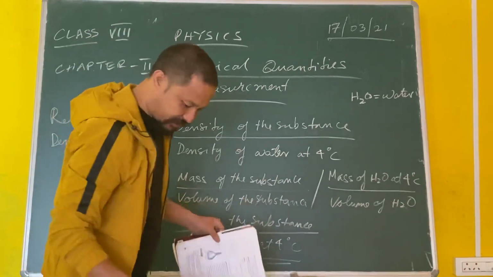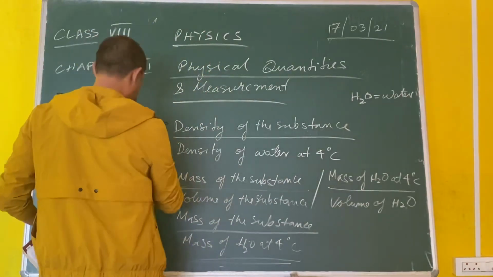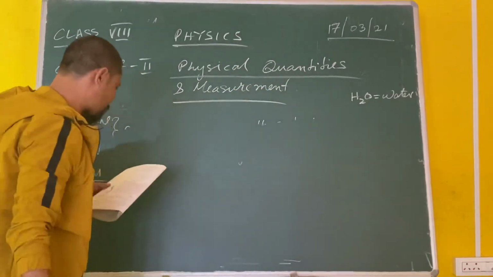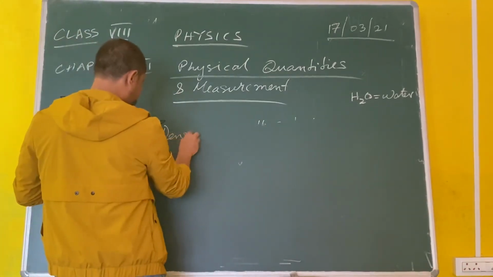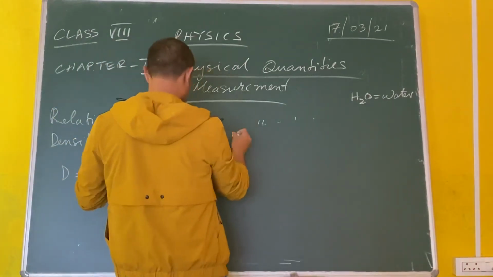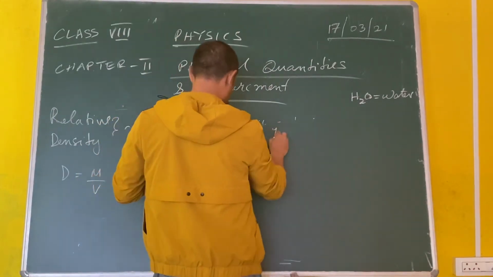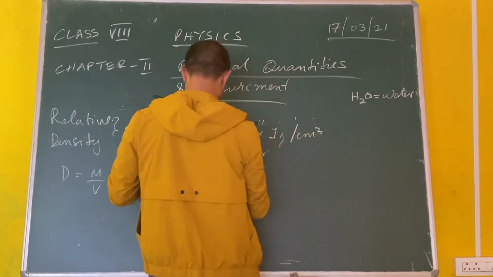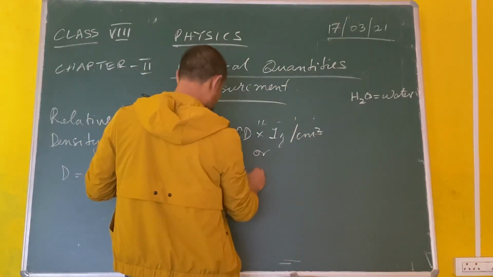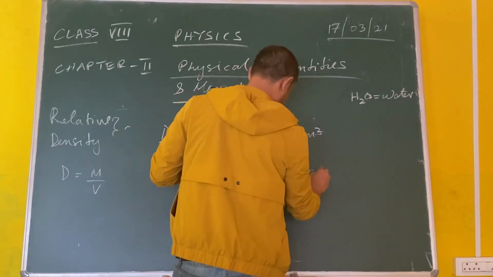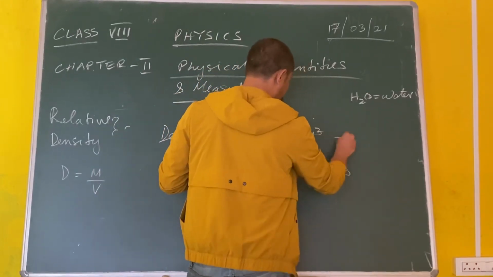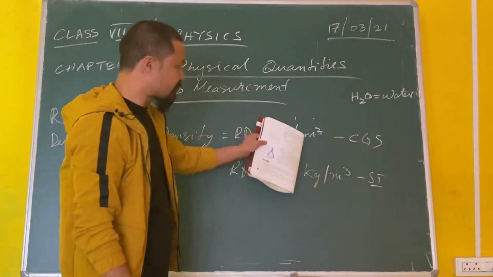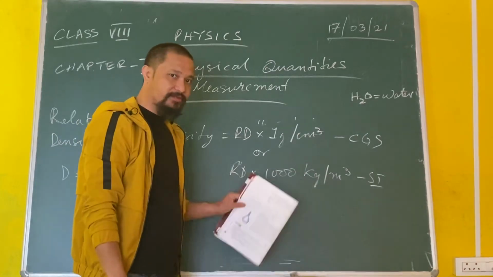Okay. So I'll just give you this formula. We are not going to do any more sums. Just going to round this off. So density equals relative density into 1 gram per centimeter cube, or RD into 1000 kilograms per meter cube. This is in CGS, this is in SI, standard. Okay, volume as well as cube, volume as well as meter cube and centimeter cube.